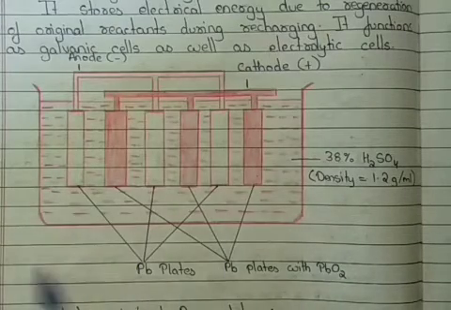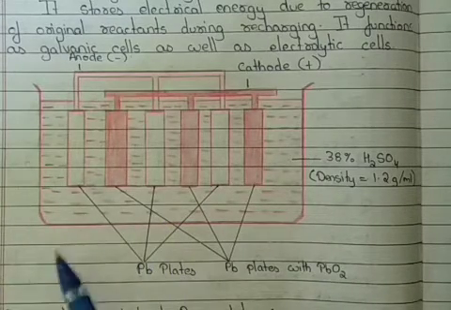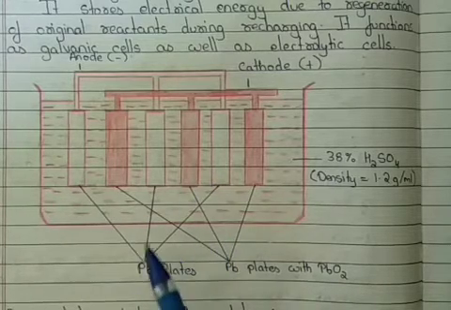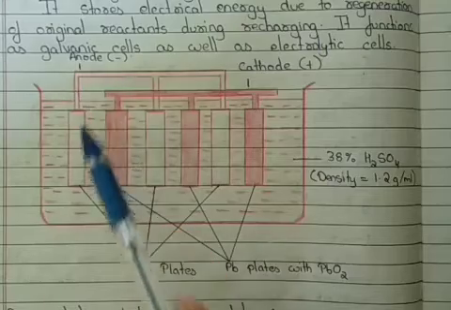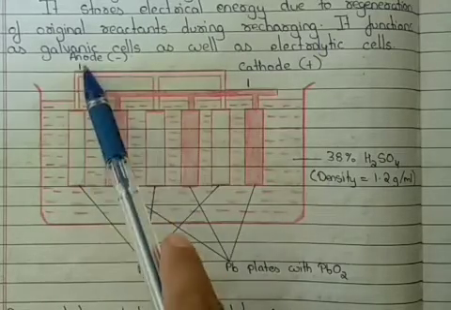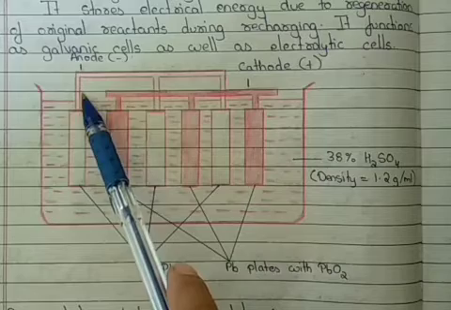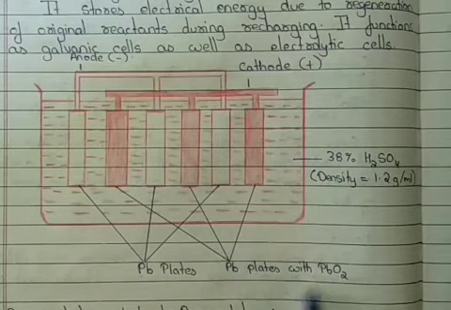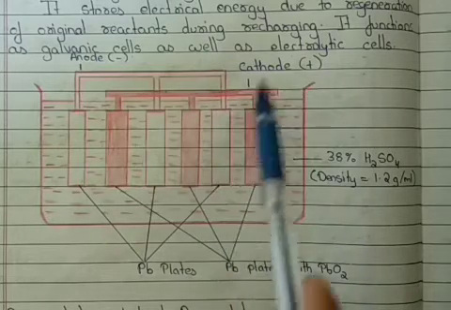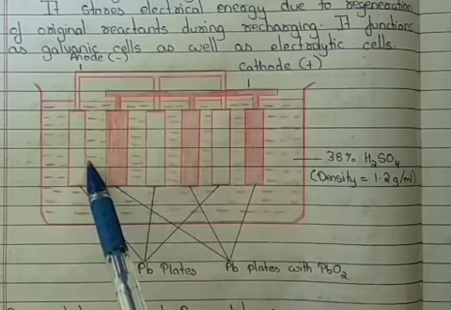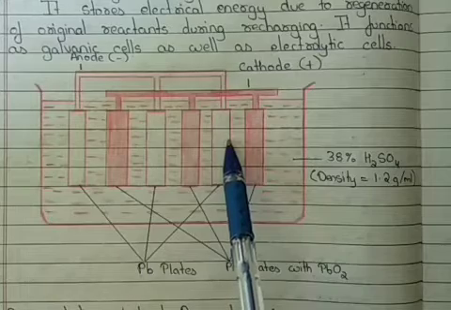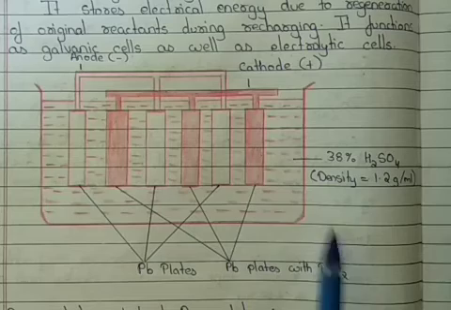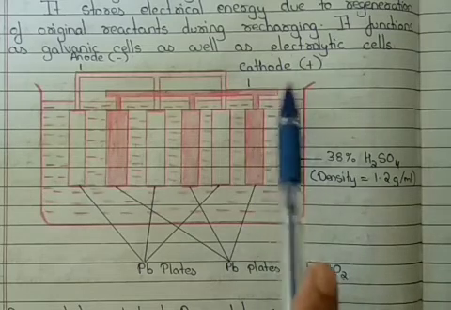This is how our lead accumulator battery looks. It comprises a group of lead plates with spongy lead serving as the anode. You can see it has a group of 3 plates serving as anode, and another group of lead plates which have lead oxide on them, serving as cathode. Here I am representing 3 normal plates of lead serving as anode, and 3 plates coated with lead oxide behaving as cathode.